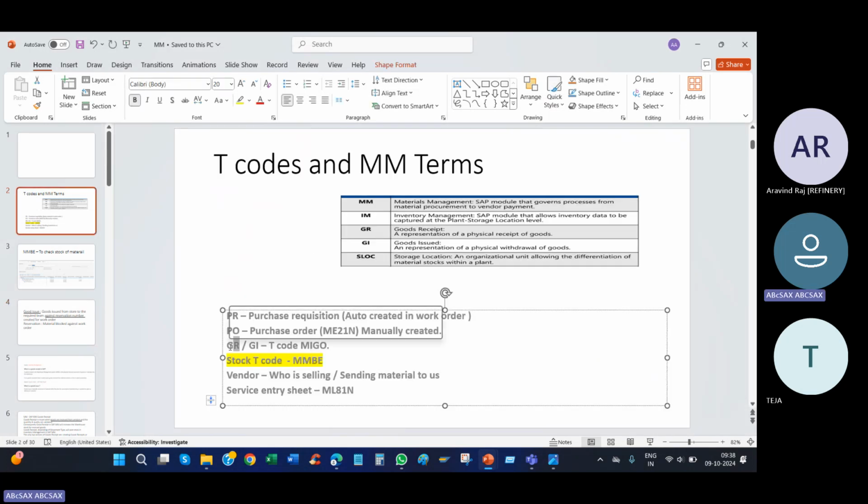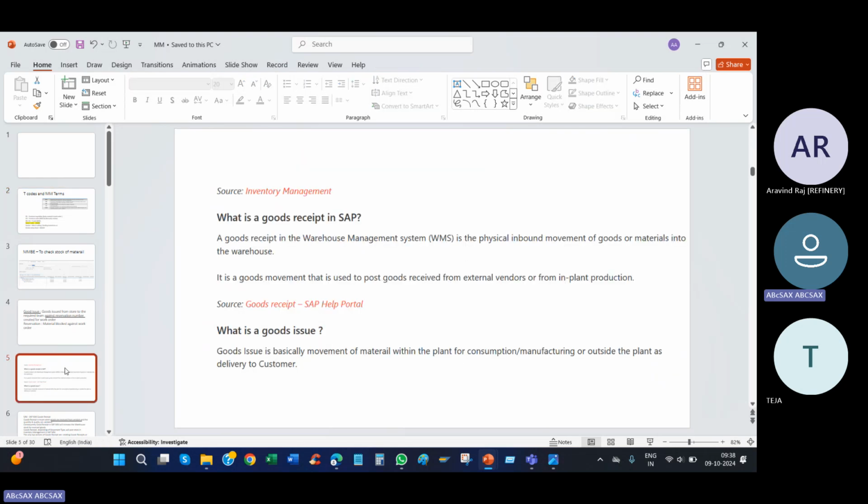goods receipt and goods issues happen. Again, I'm telling, goods issue means when you are consuming the material from the store, the store people give the material. Not only PM, any module, anyone: the PP team, MM team, SD team, any team. Goods issue means the store people issuing the material to you. That's called goods issue, because people are getting confused.